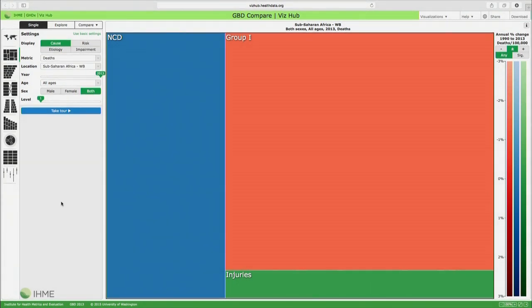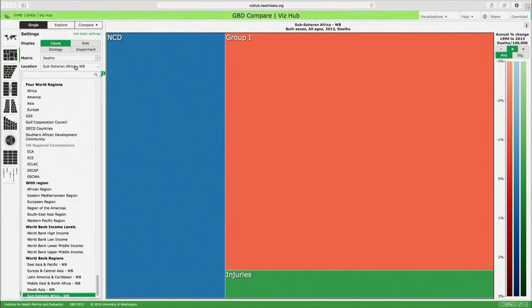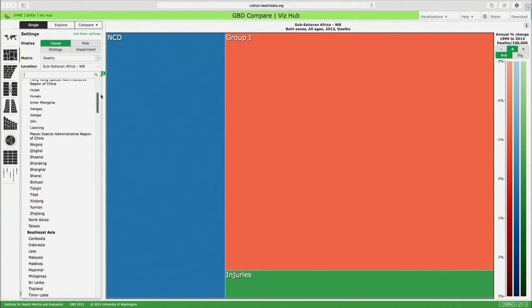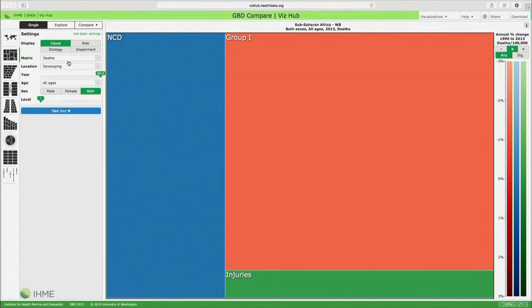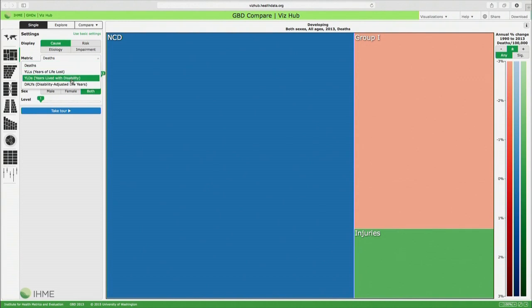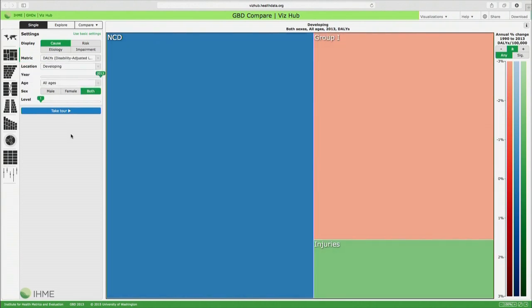Now let's look at the distribution of DALYs across the same 3 groups of countries. Let's start with the low and middle income countries. And now we're looking at DALYs for both sexes, all ages, 2013. And it looks a little bit different than did the view of deaths.